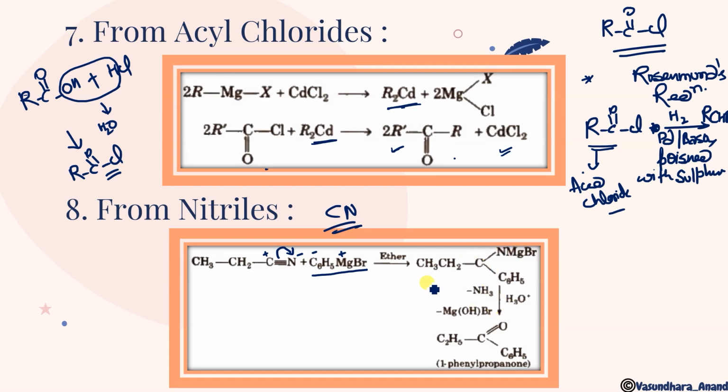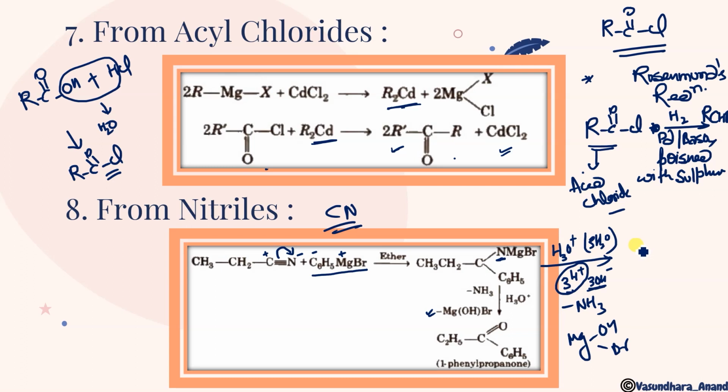When it undergoes hydrolysis, the N with the 3 hydrogens will come from NH3, ammonia gas, and one OH out of 3 OH will form this MgOHBr. When it undergoes hydrolysis, that means we provide 3 water molecules, so 3 H plus and 3 OH minus. Out of these 3 H plus, nitrogen is going to form ammonia, and out of 3 OH, 1 OH will attach with this to give MgOHBr, and 2 OH will be left out.